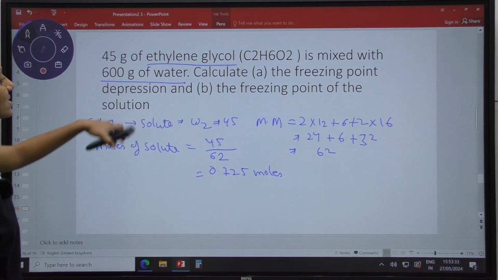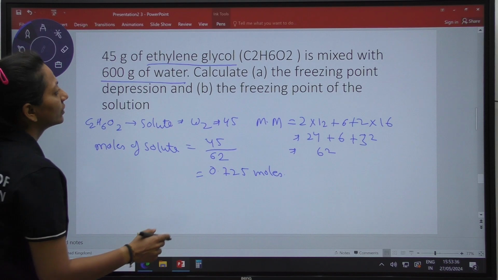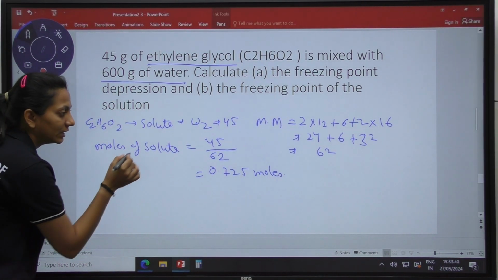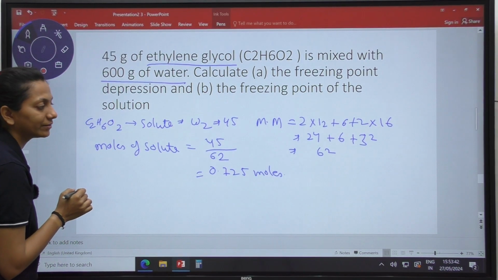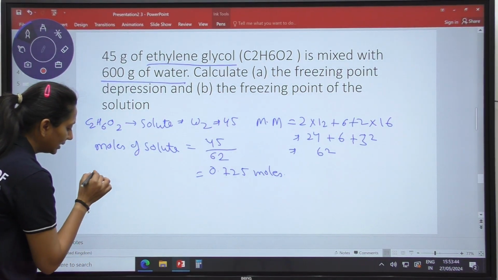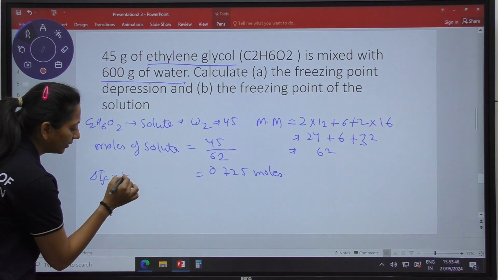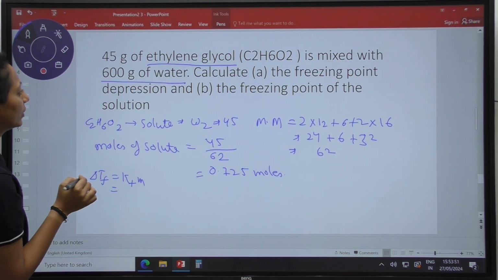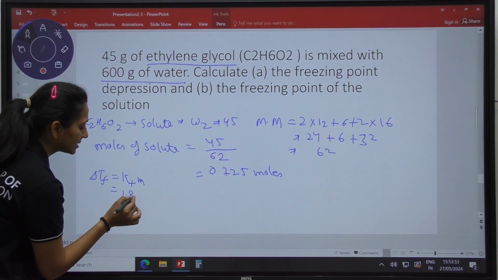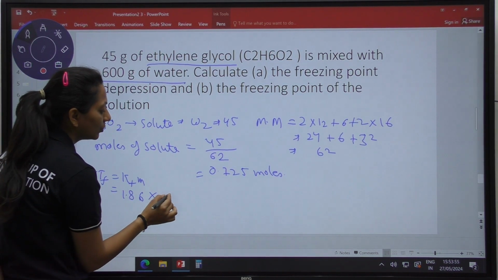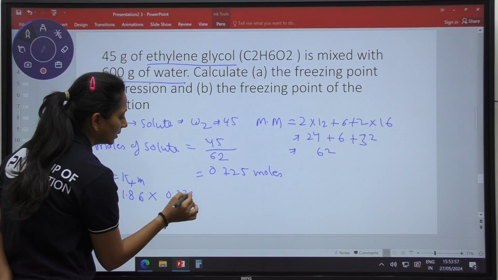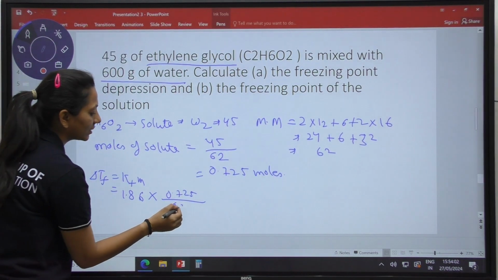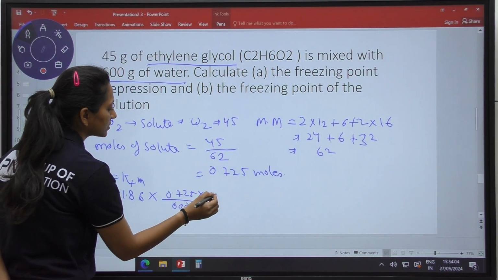How much water is there? 600 gram. What do we need to calculate? Freezing point depression. We have to calculate the depression in freezing point, which they are asking as del TF. So to get del TF, we should have Kf into molality. What is the value of Kf they have given? Water is there, so we are going to use 1.86. Molality: how many moles are there, divided by per kg of solvent. How much solvent is there? 600, multiplying this by 1000.